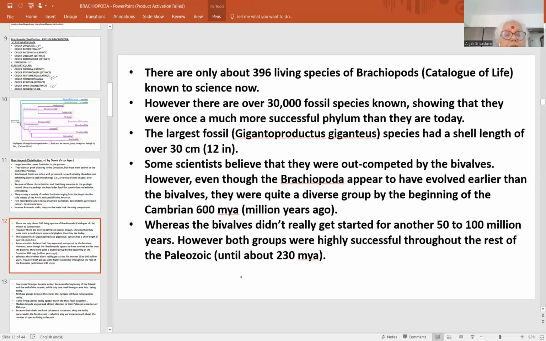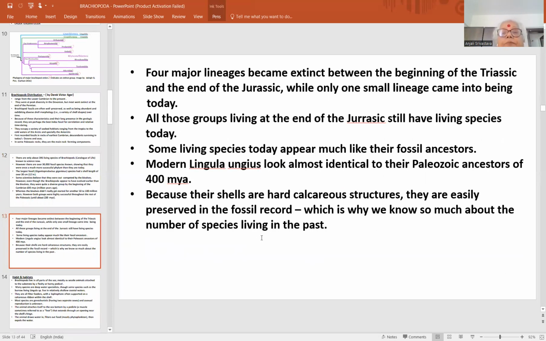Now these are the details. I found this very interesting. Here, before BC and AC, this is 600 million years ago. This was the type of denotation of the era previously. According to this era, 600 million years ago, then 230 million years ago in the Paleozoic they were at their peak, they were successful. The beginning was in the Cambrian 600 million years ago, then about 230 million years ago they reached the peak, and after that their mass extinction started.